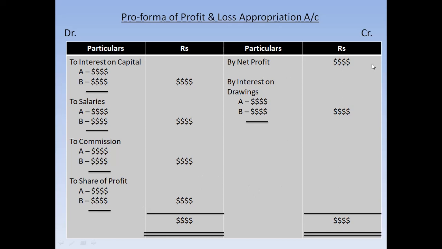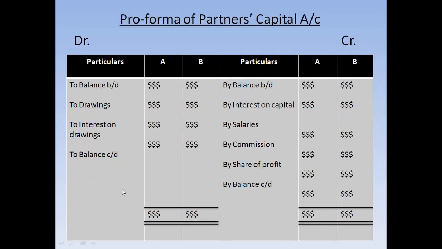Net profit will be here in the credit side. This net profit sometimes can be adjusted net profit. Interest on drawings will be in the credit side, and these items will be in the debit column: interest on capital, salaries, commission, and share of profit. Similarly, the partners capital account will also be formed, by balance b/d. We write this balance b/d when the balances are positive.